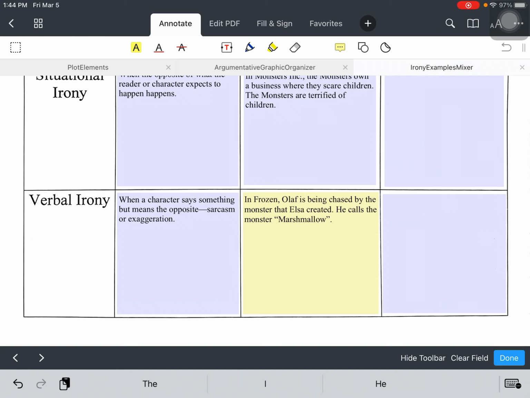It is white because it's made of snow, but other than that, it is the exact opposite of a marshmallow. So he said this knowing that the monster is not cute or fluffy or sweet. So he's kind of being sarcastic in this moment, and it makes it funny because it's the exact opposite of what the monster is like.